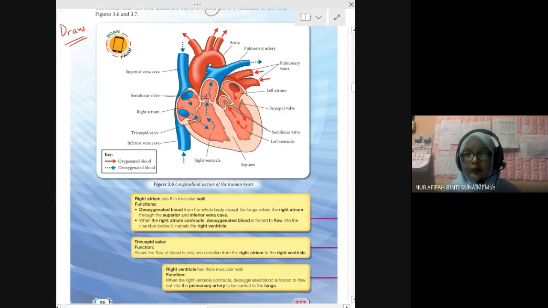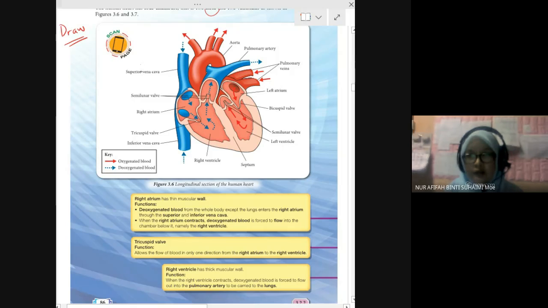Okay, we have 4 chambers and 4 main blood vessels connected to the heart, which is vena cava.